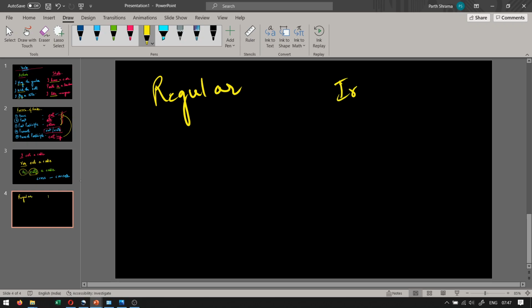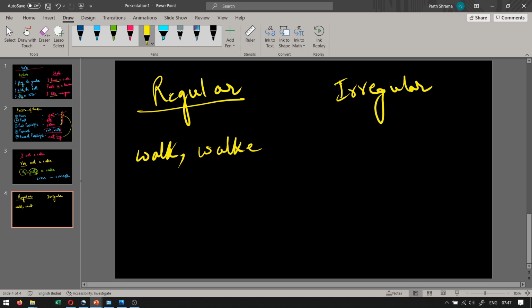What are regular verbs? If I say walk, walked, walked. Okay, this is the base form, past form, past participle form.